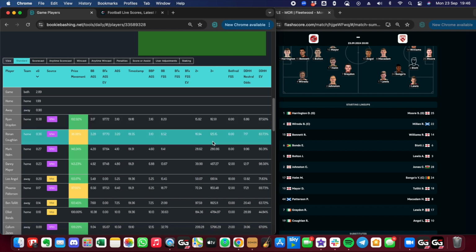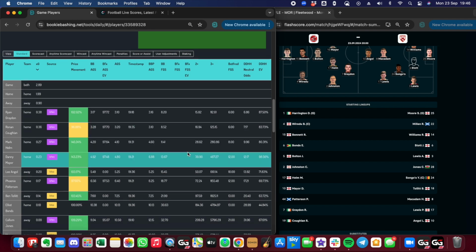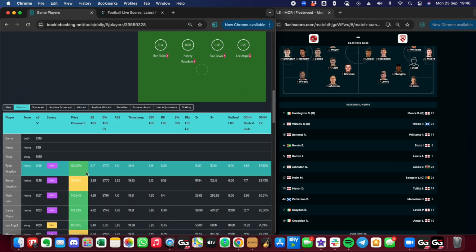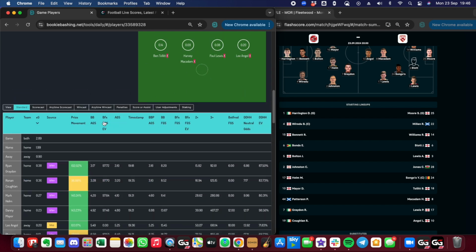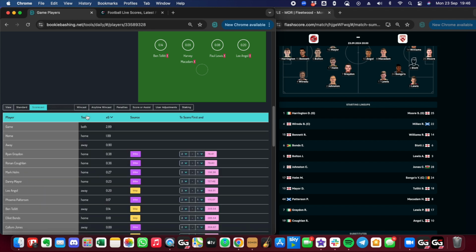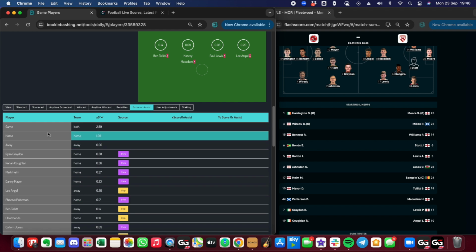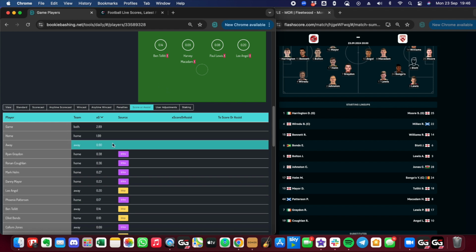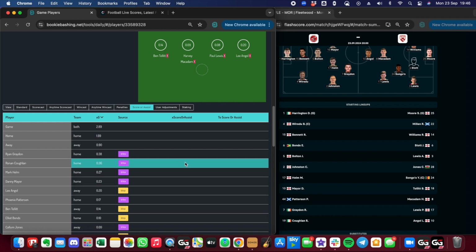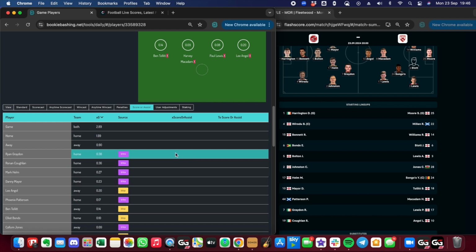2+ for Graydon is 15.82 and 3+ 112 if we can find any value backing higher than that at the exchange or the bookmakers. So it's the composition of these lineups that's got these odds for us, and we can also check out scorecasts and anytime scorecast, wincasts, score and assist, although we don't have any assist numbers for a League 2 game, but if we did, they would appear here, and a variety of different markets using the player xG tool at bookiebashing.net.